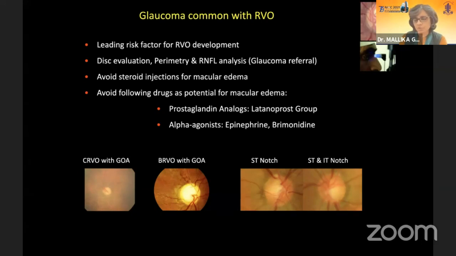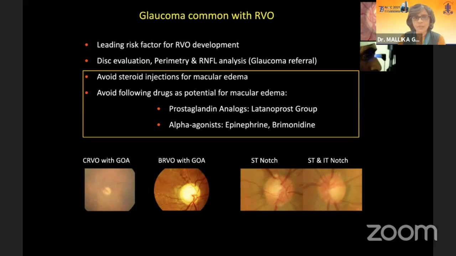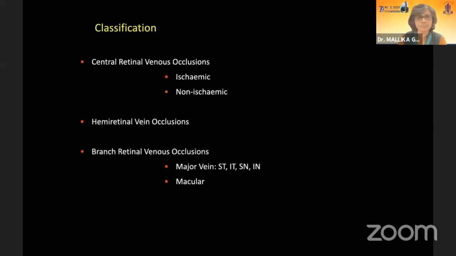And when you suspect glaucoma, refer to a glaucoma specialist to do perimetry and RNFL analysis. And once it is confirmed that they have glaucoma, avoid steroid intravitreal injections. And for managing the glaucoma, what you have to avoid is prostaglandin analogs and the alpha agonists, because these will increase the risk of recurrent macular edema with RVO. So a large proportion of my patients of RVO have glaucoma.